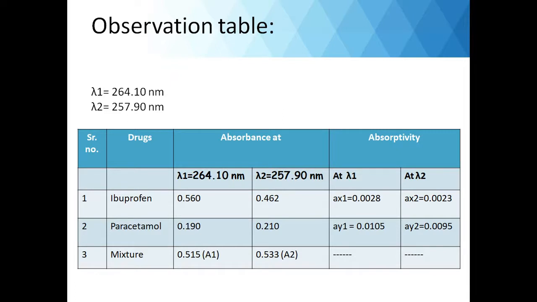The concentration of paracetamol was 20 microgram per ml. So absorptivity at wavelength 1 will be 0.190 divided by 20, which comes out to be 0.0105. And AY2 comes out to be 0.0095, that is 0.210 divided by 20. So A1 and A2 are 0.515 and 0.533.